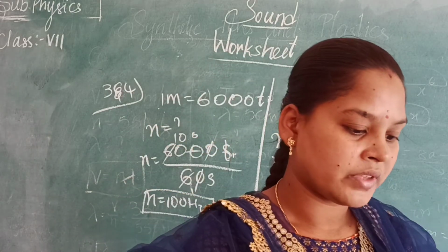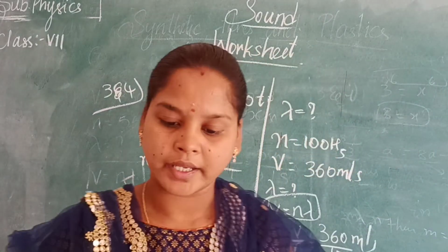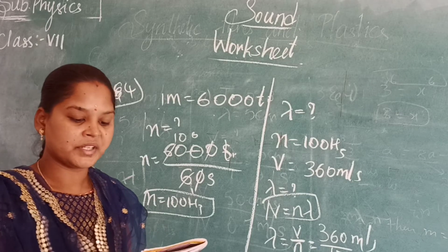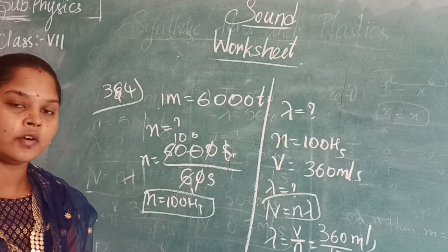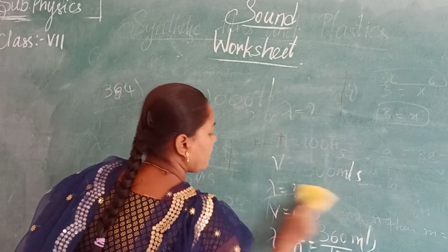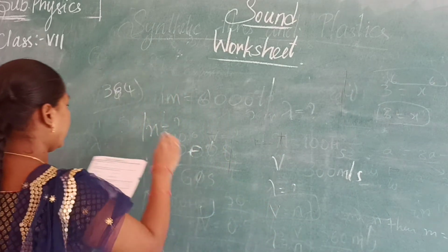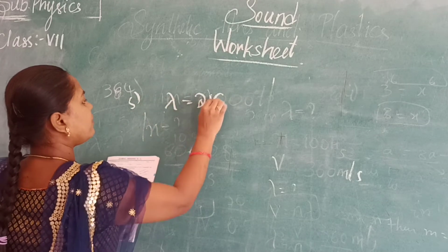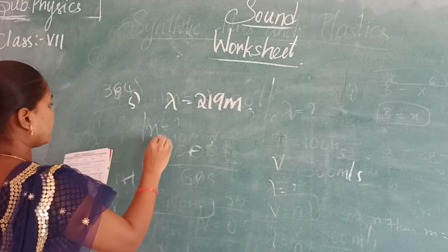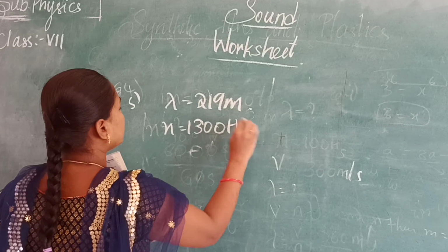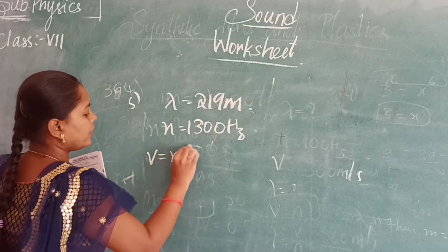Delhi radio station transmits musical programs at 290 meters wavelength and 1300 hertz. Calculate the velocity. They have given wavelength as well as frequency. We have to find out velocity, that means we have to find out V. So here they have given wavelength lambda is equal to 290 meters and n is equal to 1300 hertz.